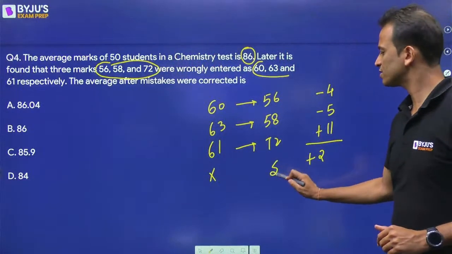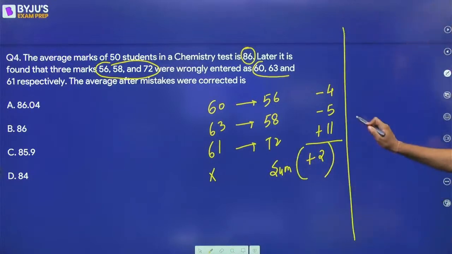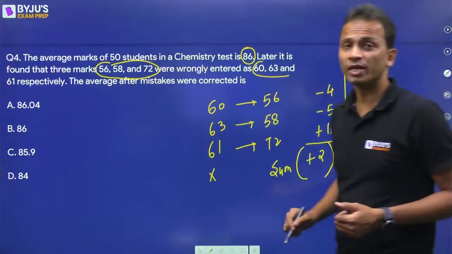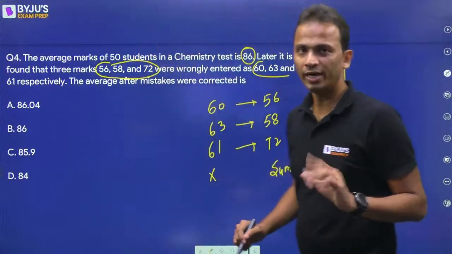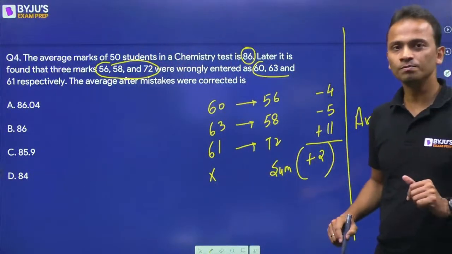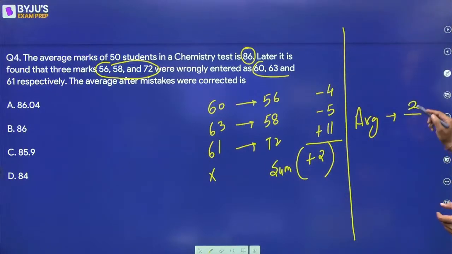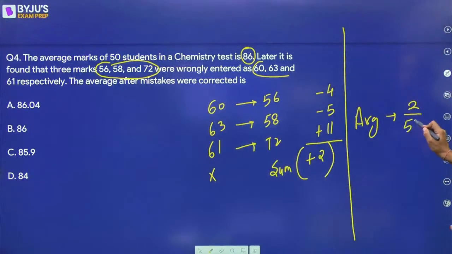So if the sum will increase by 2, the average should increase by... अब average का formula क्या होता है? Average is sum divided by number of terms. Okay, so if sum has increased by 2, the average should increase by sum कितना है 2 upon number of students कितने हैं 50. So 2 upon 50. So 2 upon 50 कितना होता है 0.04.